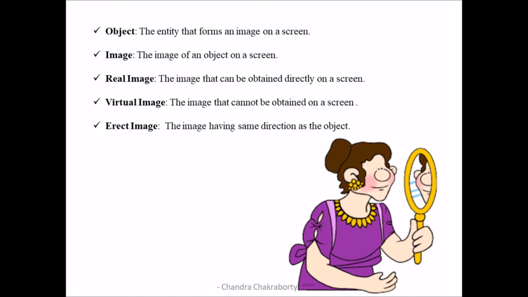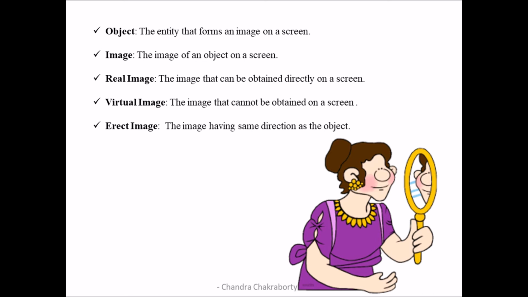Now, the images are of three types. It can be a real image, it can be a virtual image, and it can be an erect image. So what is a real image? The image that can be obtained directly on a screen is called a real image. We all are well aware of movie theaters, isn't it? So what happens there? Different images that are projected using a projector on a screen is called a real image.